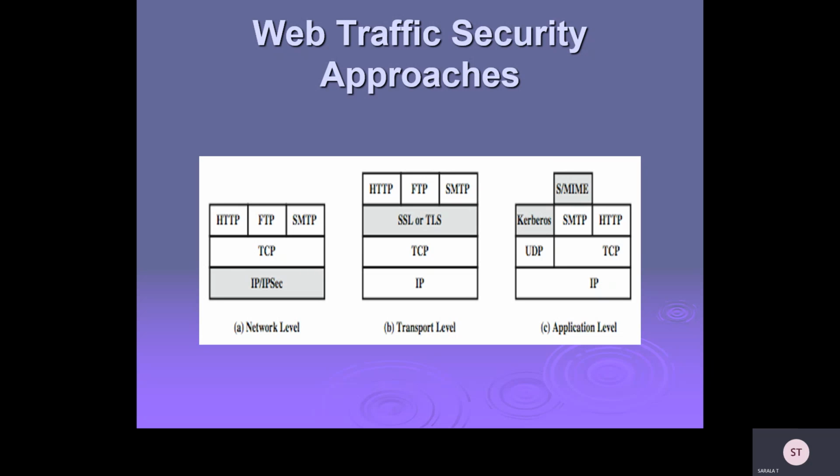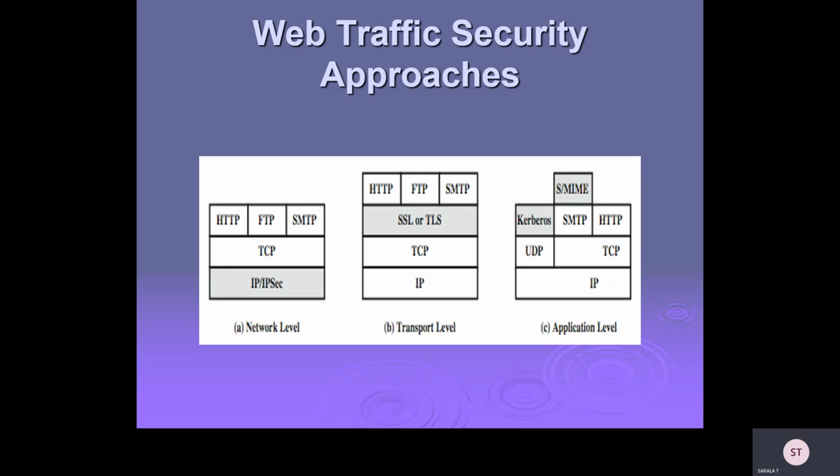If you are going for transport level, the lower level is IP security, the next level is TCP security, and next you have one more secured layer, that is SSL and TLS, Secure Socket Layer and Transport Layer Security. This one more extra security is provided whenever we are transmitting data in the form of HTTP, FTP or SMTP. That is transport level security.